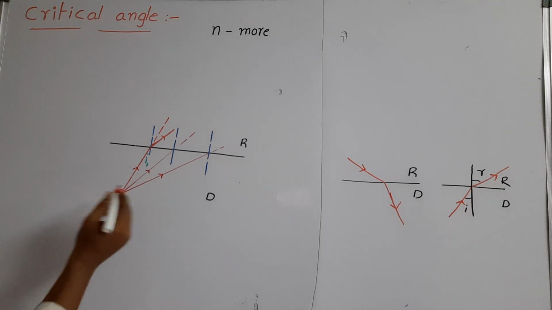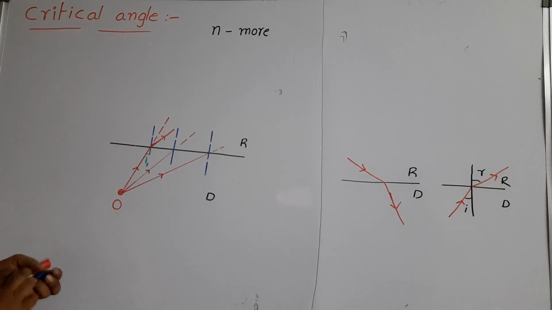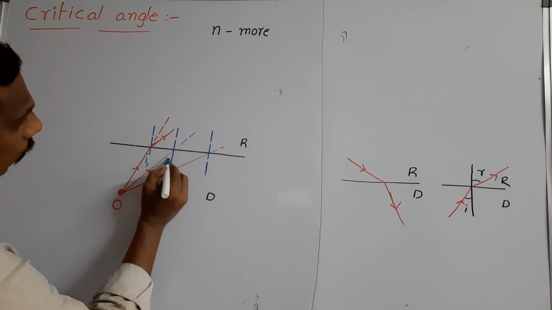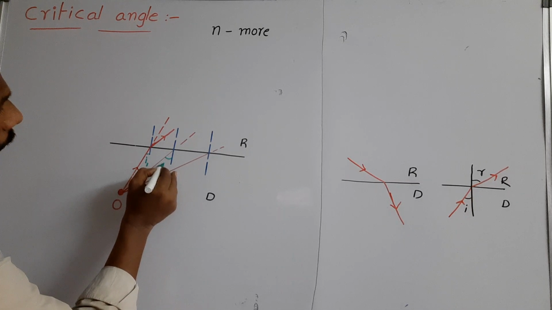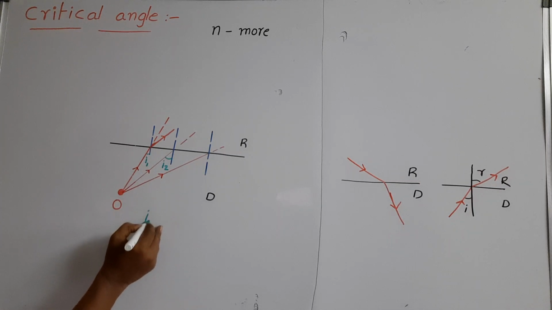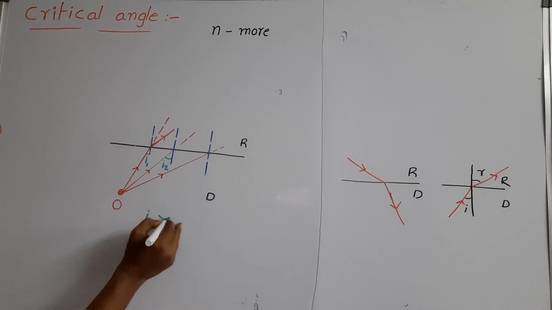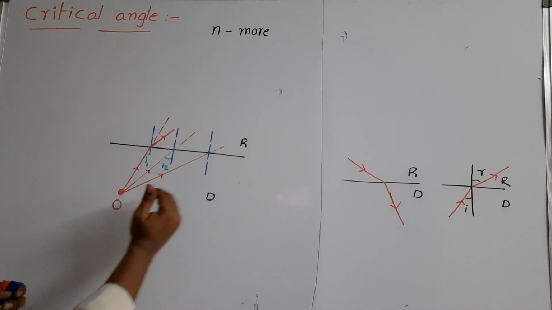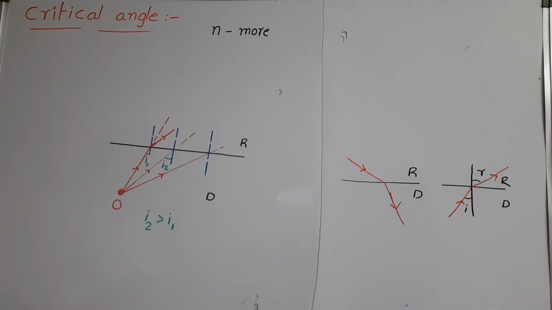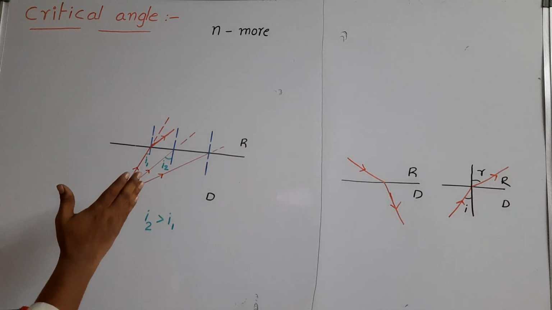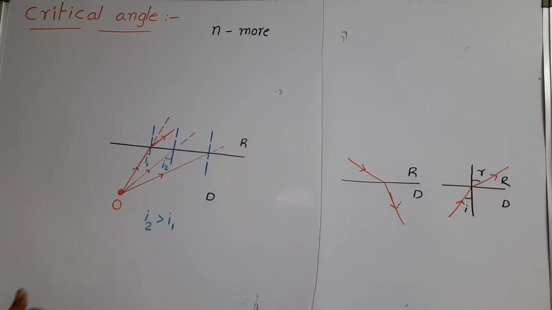In the same way, come to the second ray. This second ray makes a certain angle with the normal. This angle is taken as I2. If we observe, I2 is greater than I1. Here also the light ray travels from denser medium to rarer medium. This is the original path of the light ray, and it bends away from the normal.